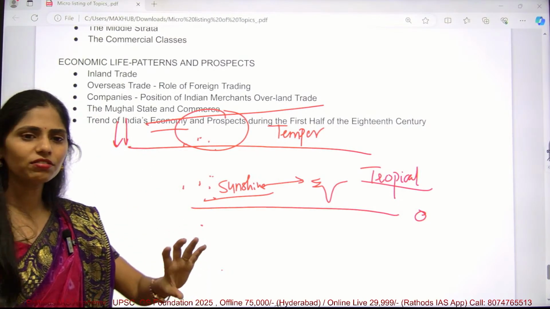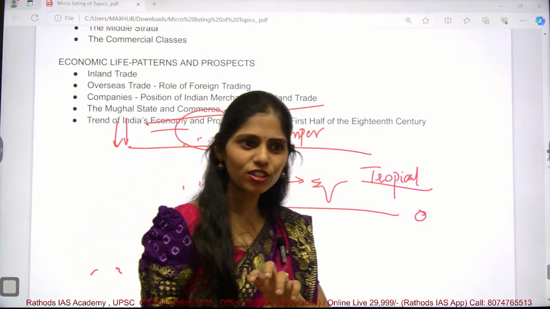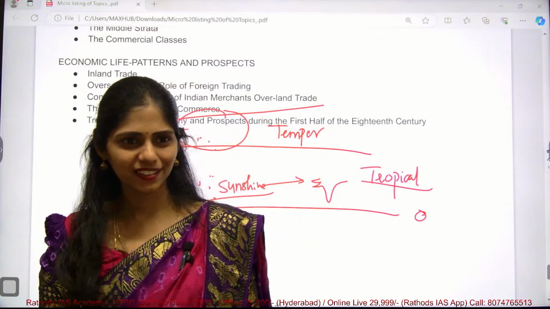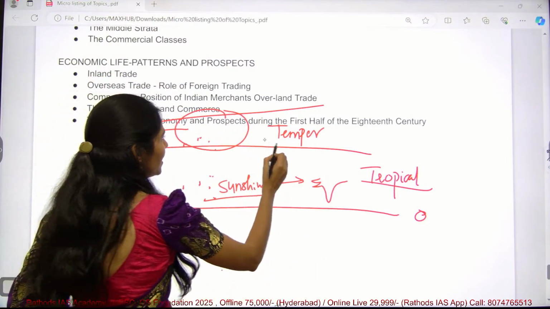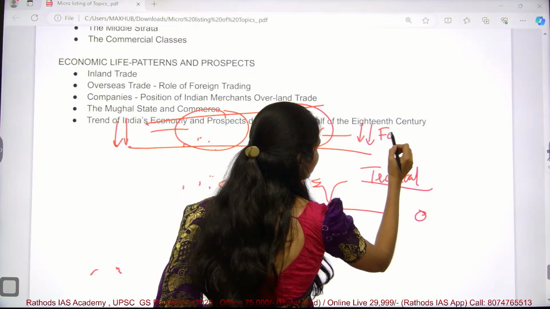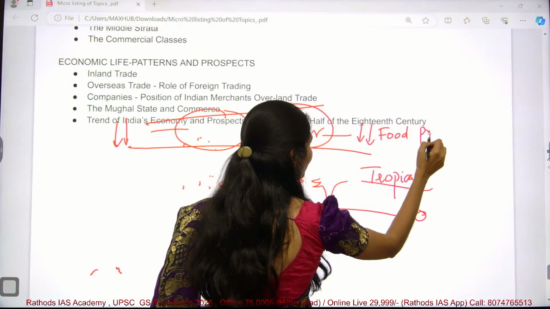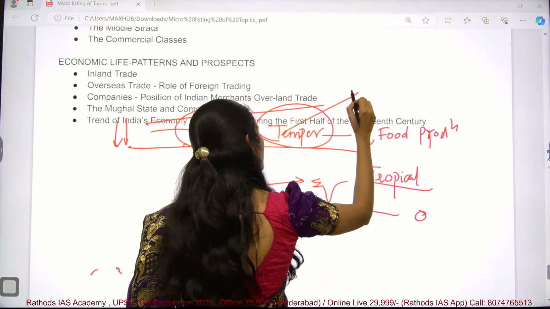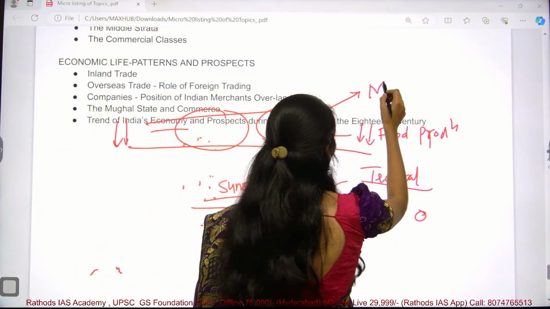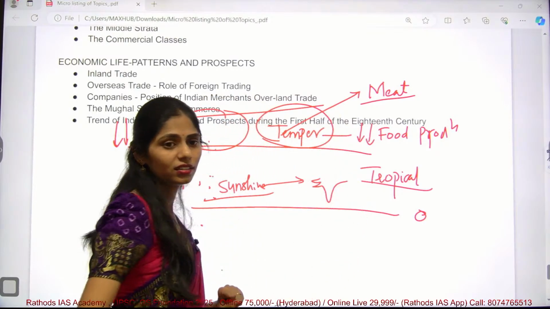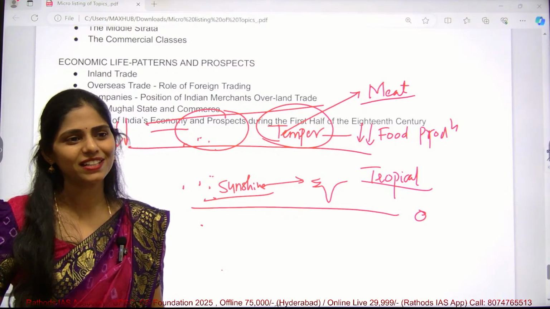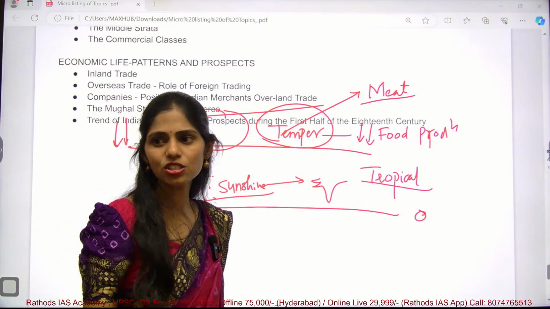Sunshine is very important for photosynthesis, and only with photosynthesis can food be prepared. In the absence of sunlight there is no food preparation. So in the temperate region, because of less sunshine, there will be less food production. Because of this, people in the temperate region depend on meat for their food. To store the meat they need spices, so another function of spices is storing meat.